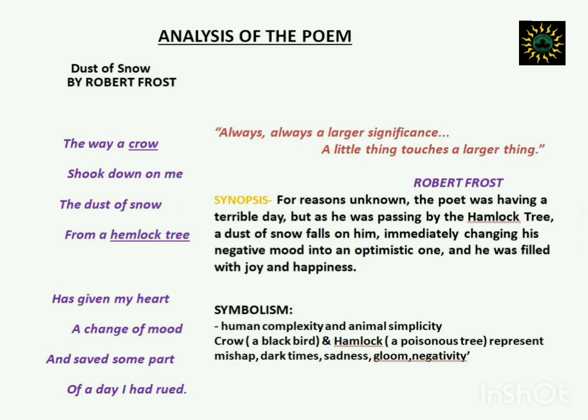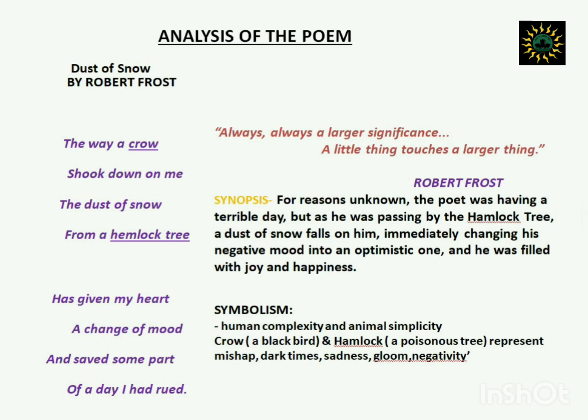Look at the symbolism that I have mentioned: human complexity and animal simplicity, right? So it is us, the human beings, who are so complex, and we tend to segregate certain animals, plants, or birds into certain sections. Some we believe to be the harbinger of doom, and some we believe to be the symbols of blessing, of hope, of happiness.